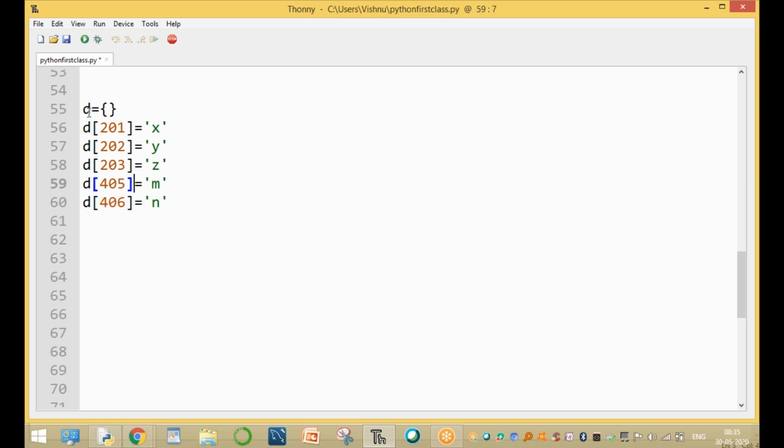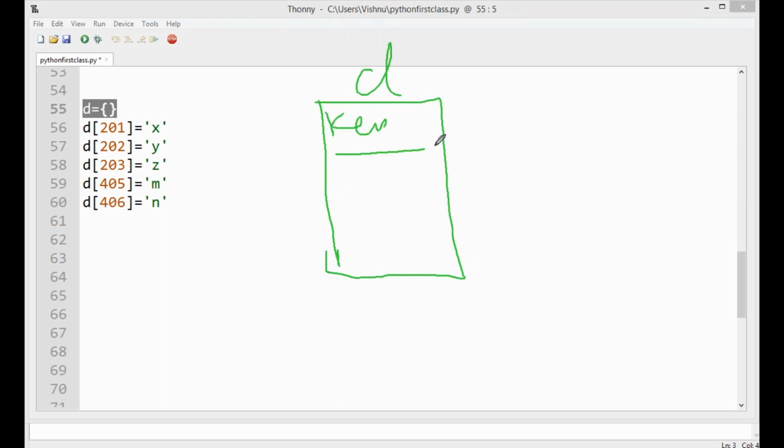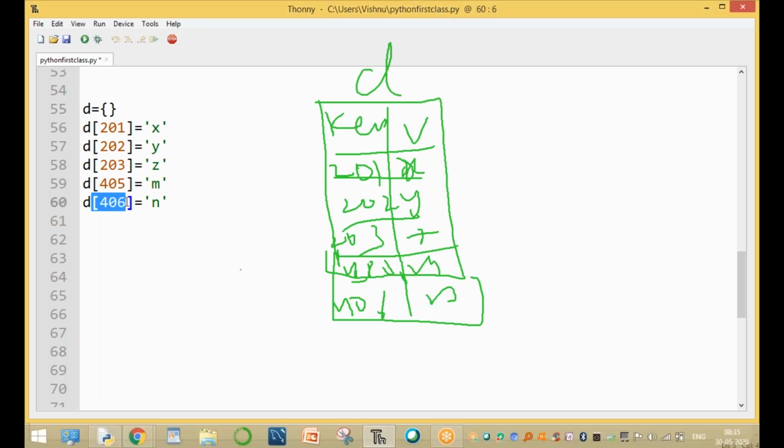The first step is creating an empty dictionary. This is the empty dictionary. This is the key, and these are called values. So now 201, 202, 203, 405 and 406 are keys, assigned to the x value, y value, z value, m value, and n value. To retrieve values in a list and tuple, we use an index number. Here index numbers are not supported, so we use the keys only. This is how the values are assigned.